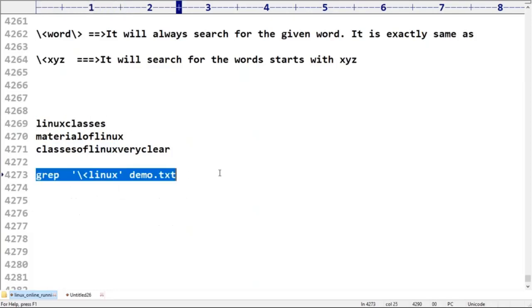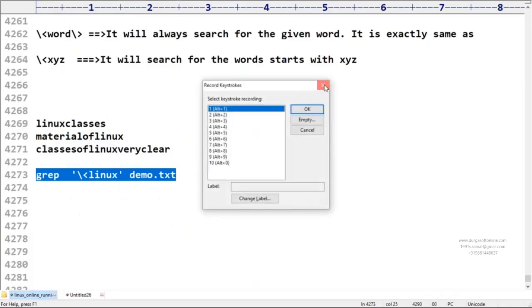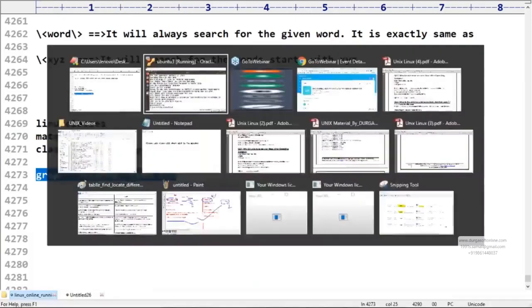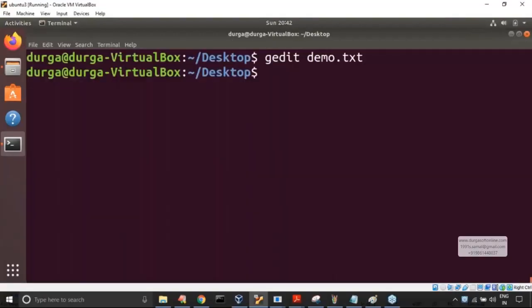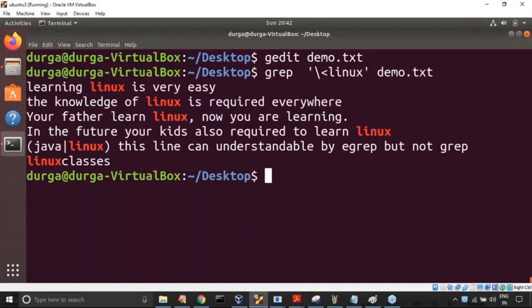Let me cross check. Have a look at this one. Here I used the same command, and now I'm going to get words that start with Linux. Not the line, any word that starts with Linux, no problem at all. Here this independent word starts with Linux, Linux classes, but the material of Linux, all these things are not there.